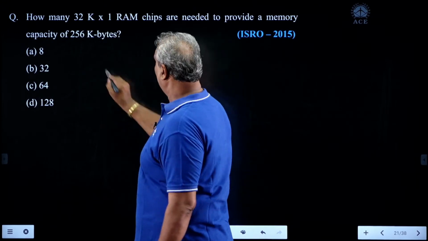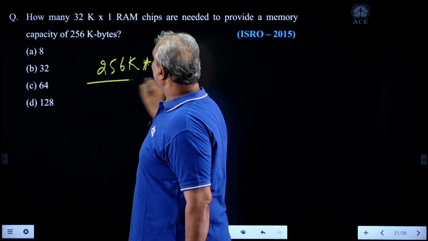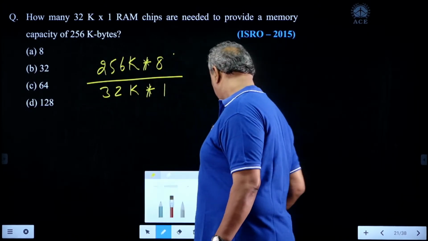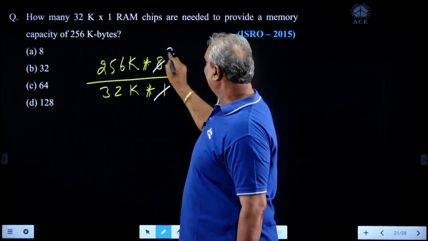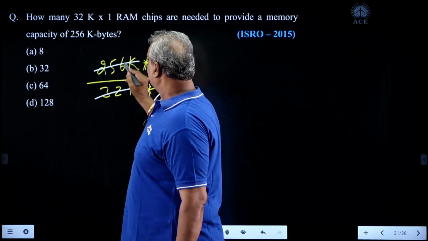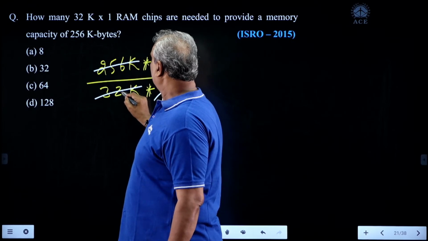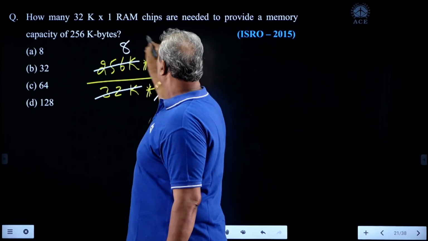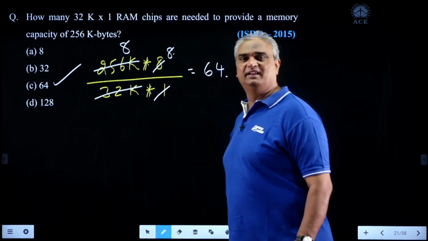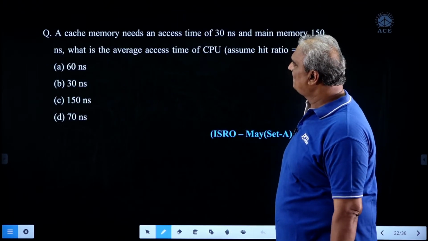Target capacity is nothing but 256K into 8 bit. Basic capacity is nothing but 32K into 1 bit. So 32K into 8 times is 256K, so 8, 8, 64. So our answer is 64. It takes hardly half a minute. Next.